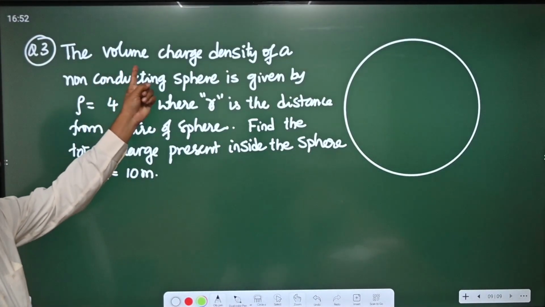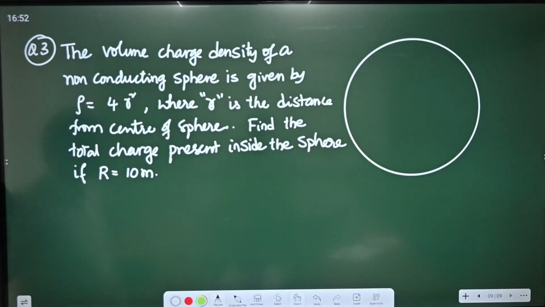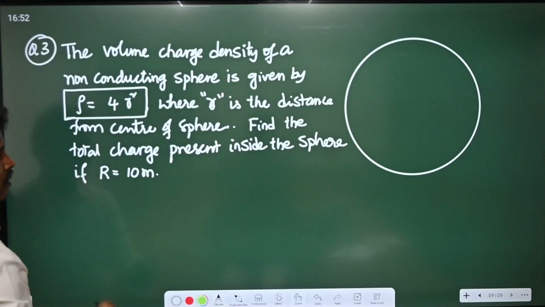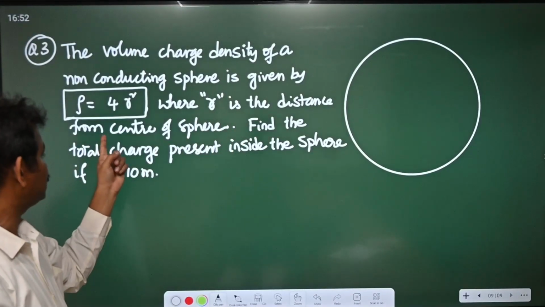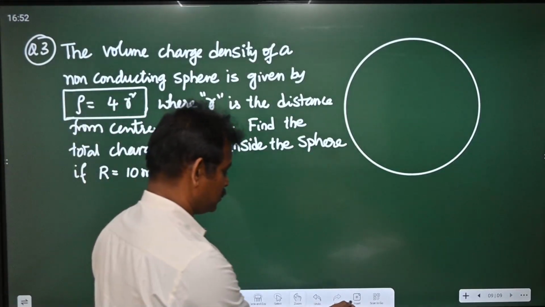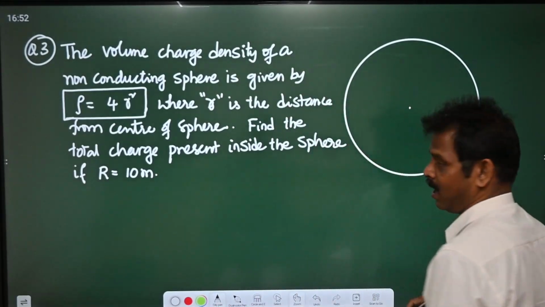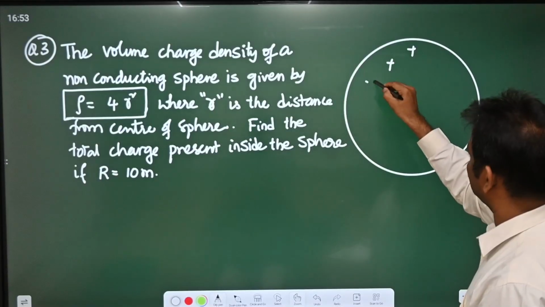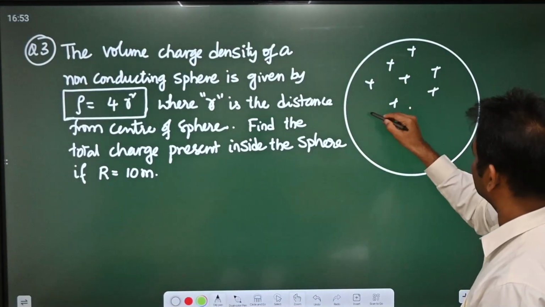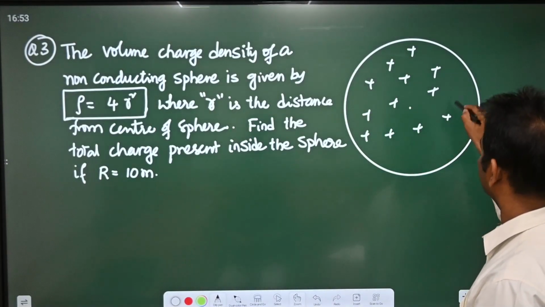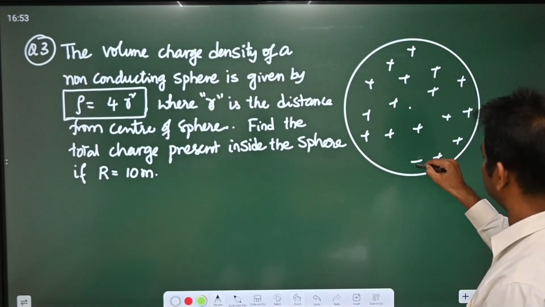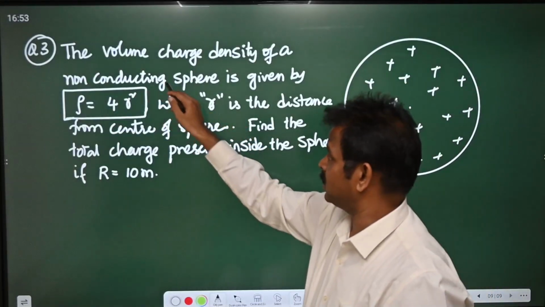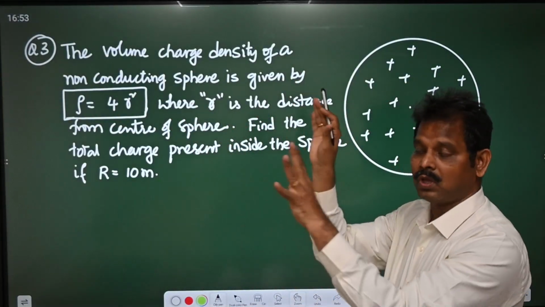Third problem. The volume charge density of a non-conducting sphere is given by rho is equal to 4 pi r square, where r is the distance from the center of the sphere. Students, here we have a non-conducting sphere, so charge is spread throughout the sphere. For a conducting sphere, charge is spread only on the outer surface. For a non-conducting sphere, charge is spread throughout the volume.